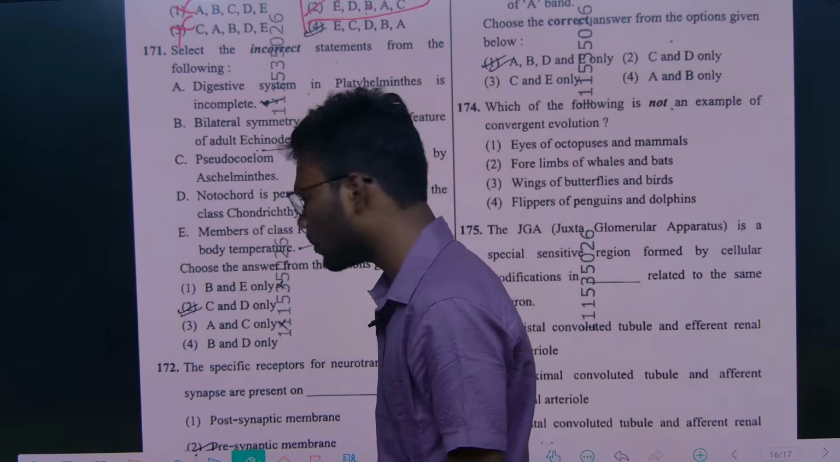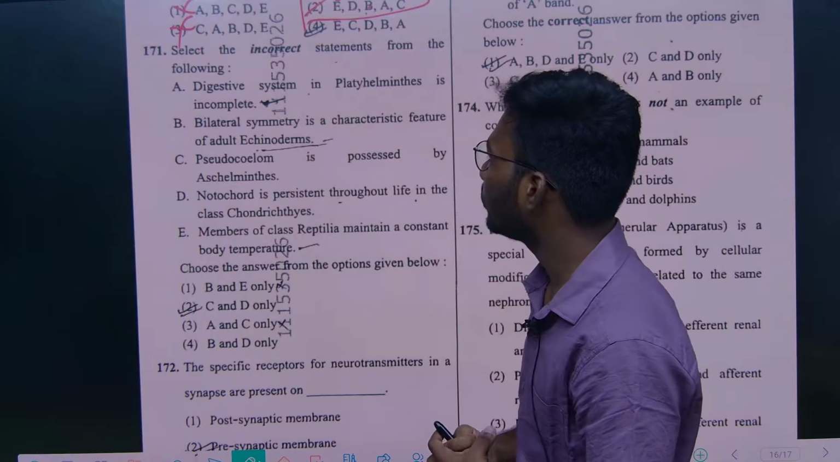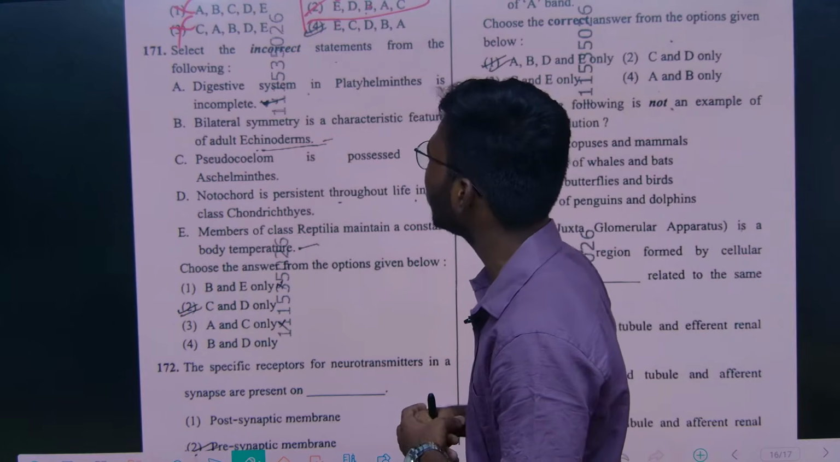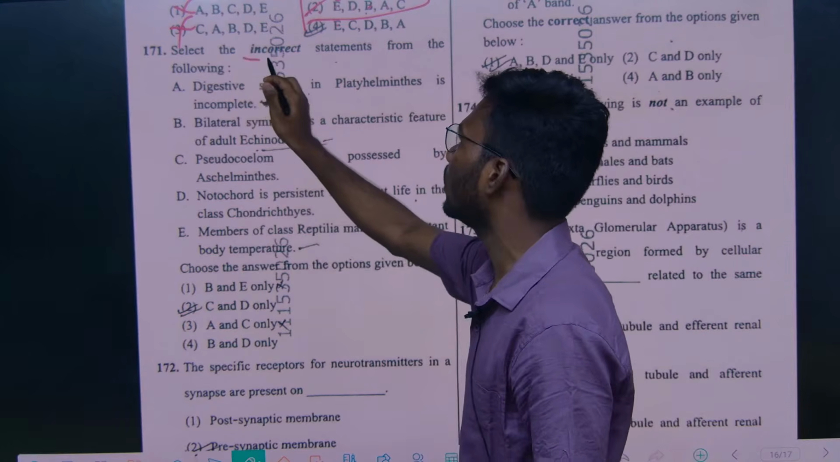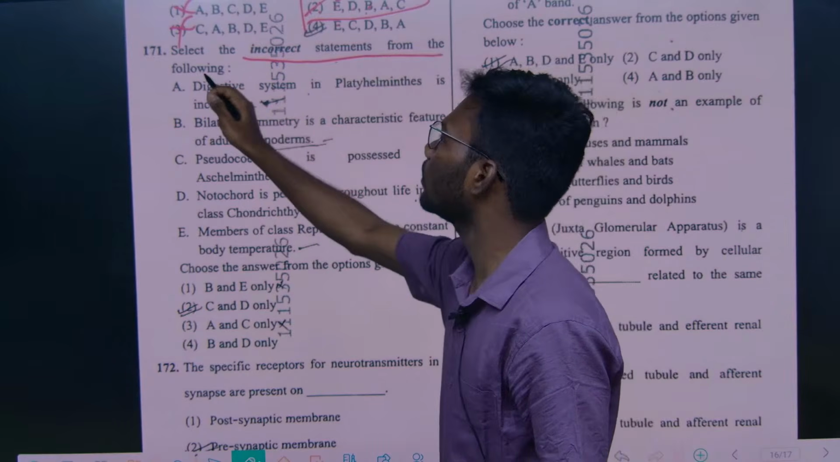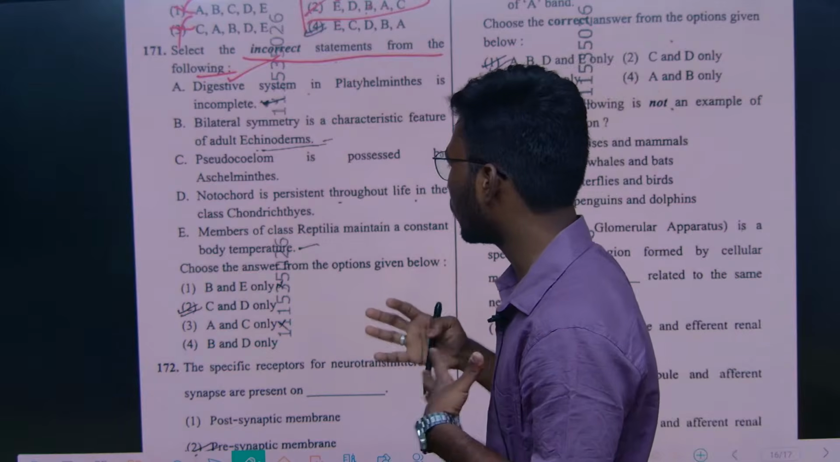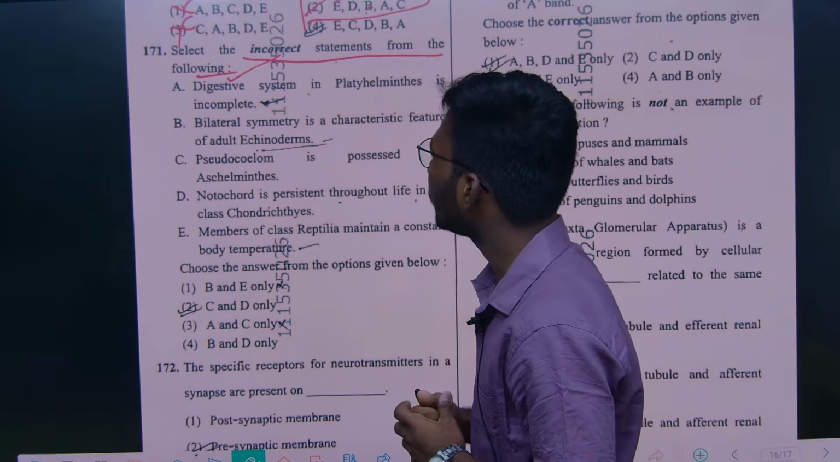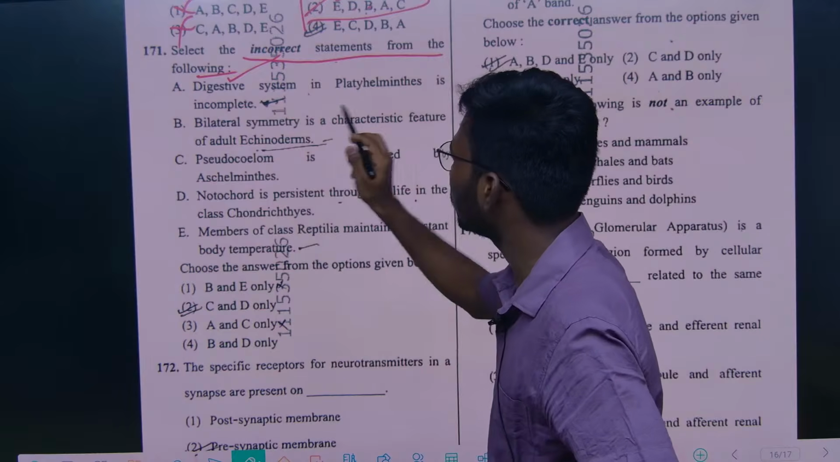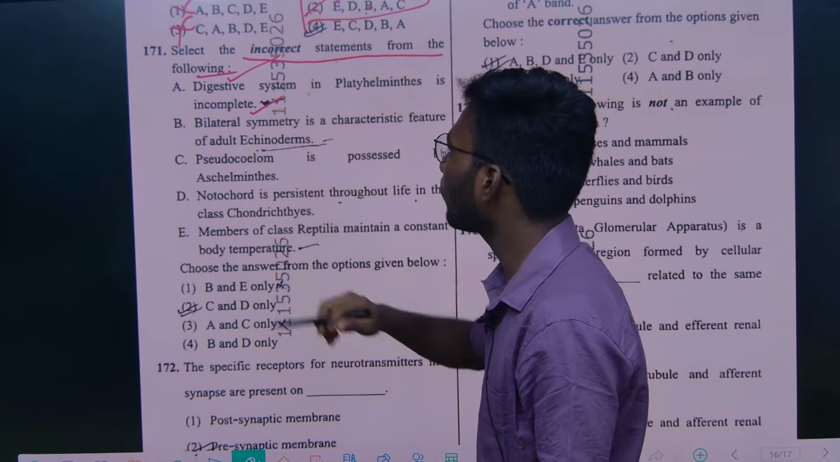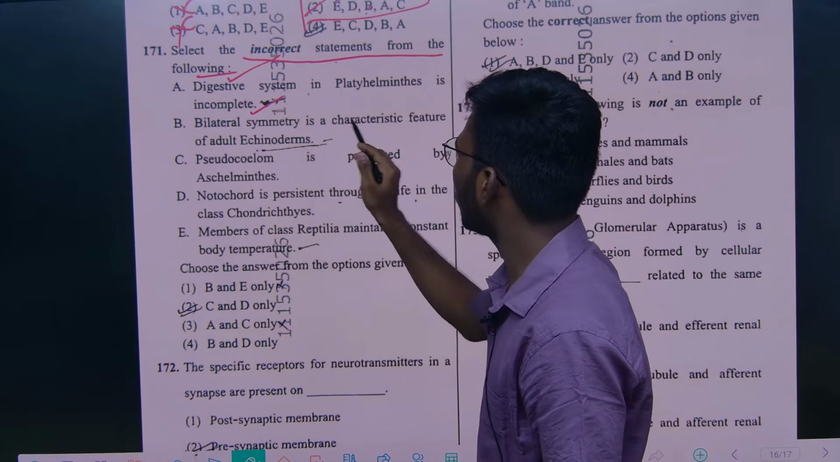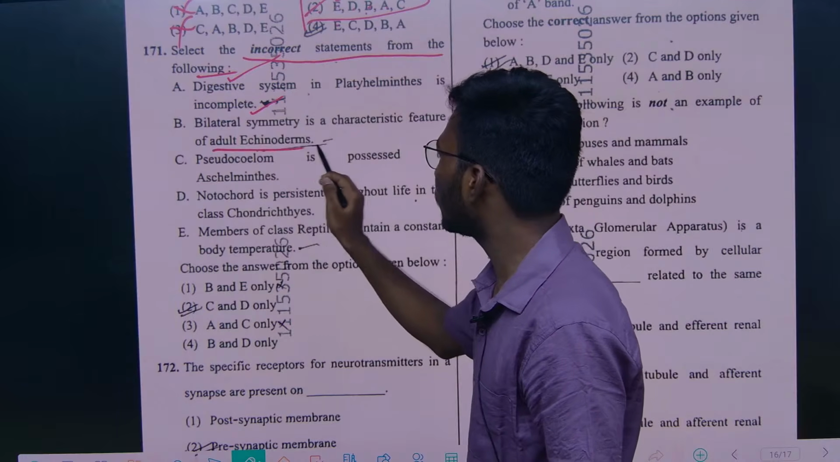Now from the animal kingdom chapter, they gave one question: select the incorrect statement. They have asked for the incorrect statement from the following, so we just have to identify it. Digestive system in platyhelminths is incomplete. Bilateral symmetry is a characteristic feature of adult echinoderms.